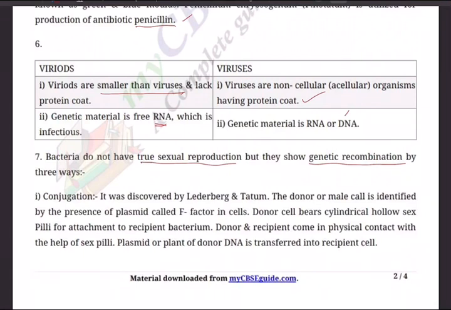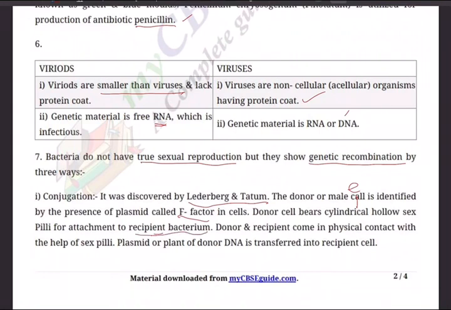1. Conjugation. It was discovered by, thanks to these two fellows, Lederberg and Tatum. The donor or male cell is identified by the presence of a plasmid called F factor in the cells. F factor. The donor cell bears a cylindrical hollow sex pili for attachment to the recipient bacterium.